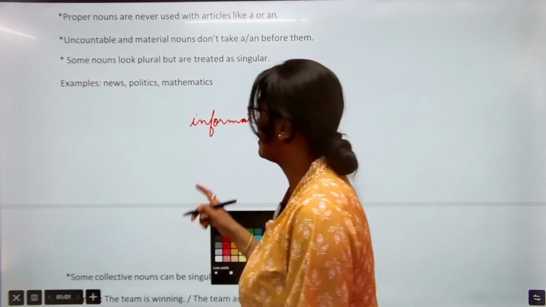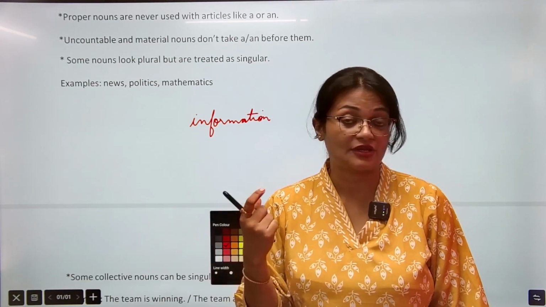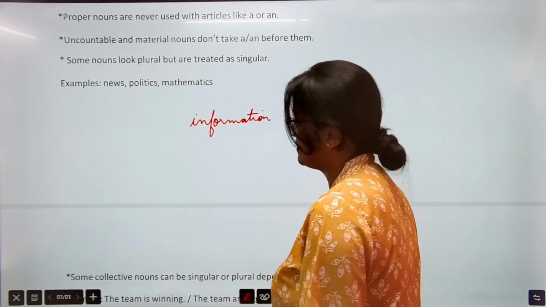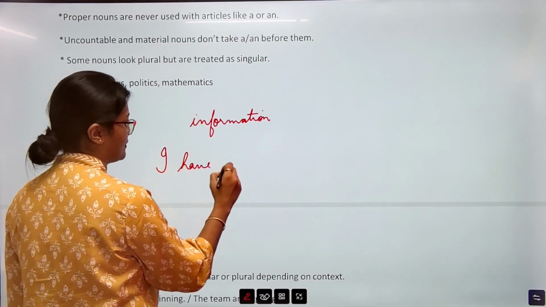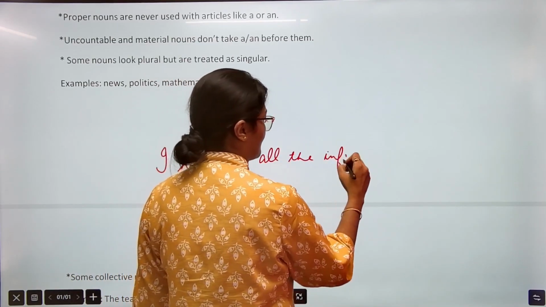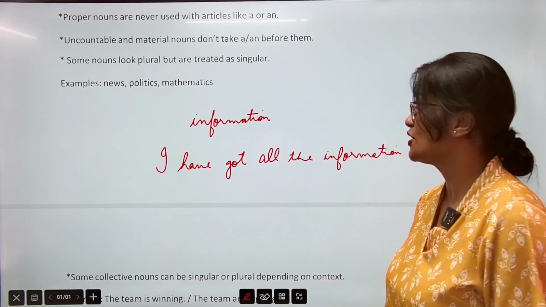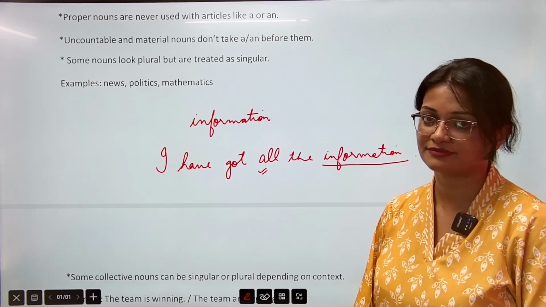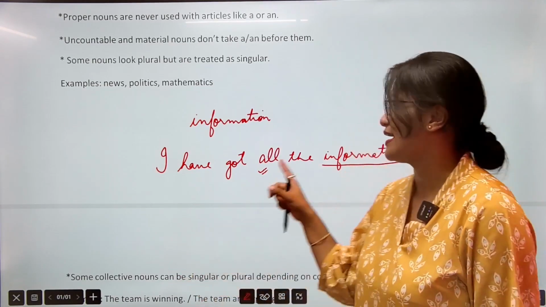Information ही लगेगा. So हमें कैसे पता चलेगा whether we have received only one information or more than one? How do we understand अगर इसका कोई s नहीं लगता है plural बनाने के लिए? So we have to use it like this. I have got all the information. So by reading this sentence, we understand यहाँ पे information plural है because of this word "all". Obviously ये plural है तो at least एक information तो नहीं है, एक से ज्यादा ही है, and that is plural.